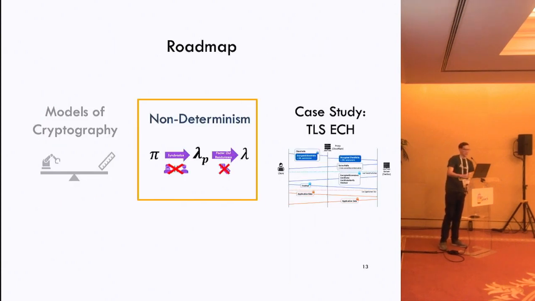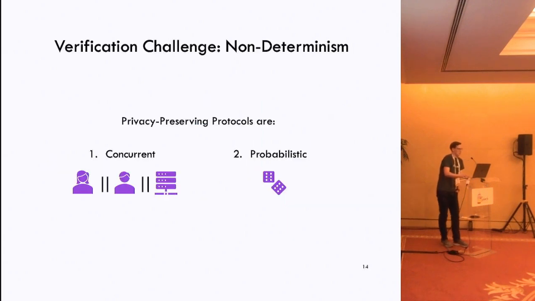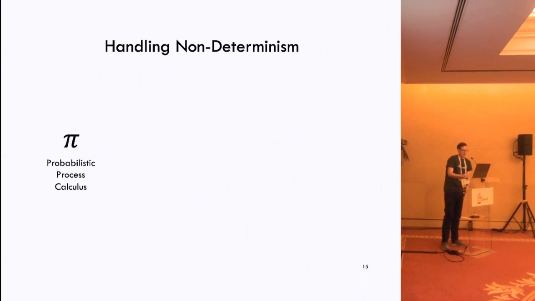I'm going to switch gears real quick and talk about one of the key challenges to verifying protocols, and for us, that's non-determinism. We have to deal with non-determinism because the protocols we aim to verify are both concurrent and they are probabilistic. They do random sampling. The way we're going to handle non-determinism is we're going to try and get rid of it.